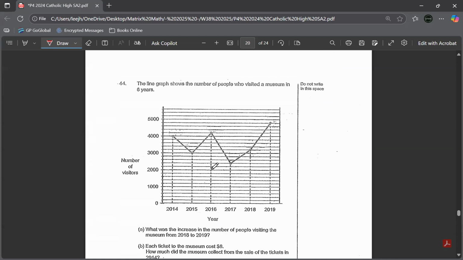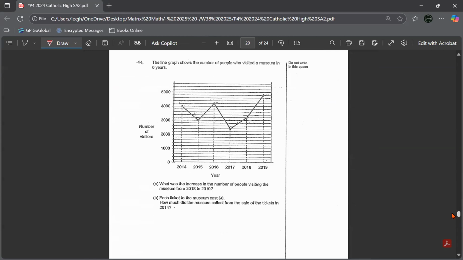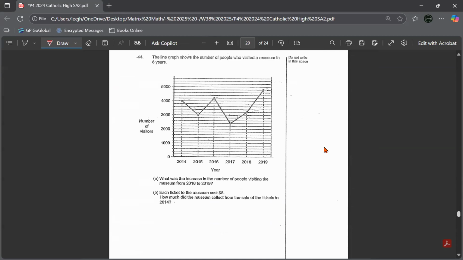Question number 44. The line graph shows the number of people who visited a museum in 6 years. A, what was the increase in the number of people visiting the museum from 2018 to 2019? Before I read the graph, it is very important to plot down the values of the graph.